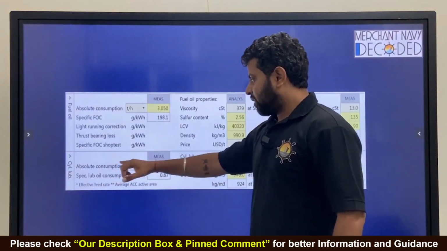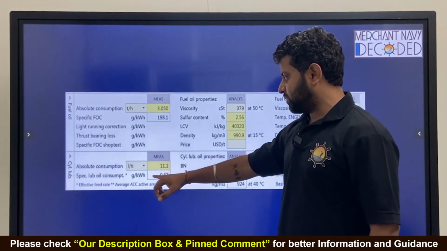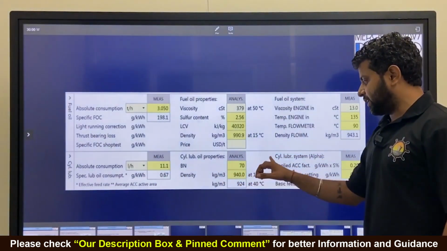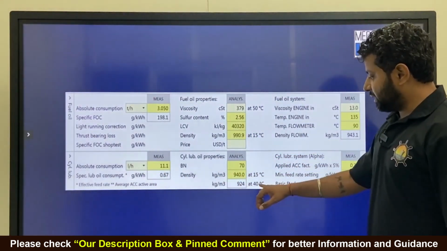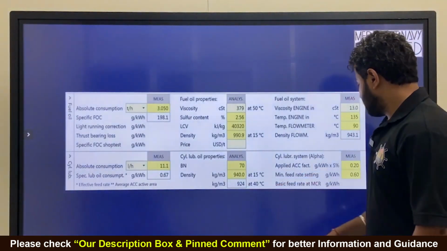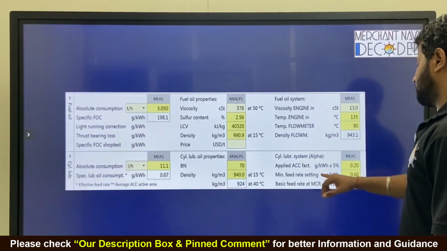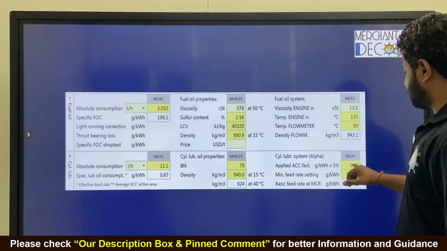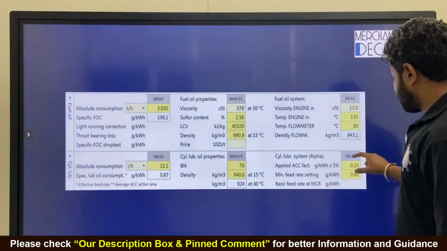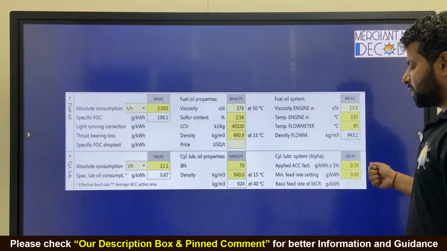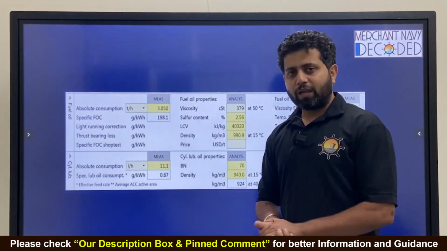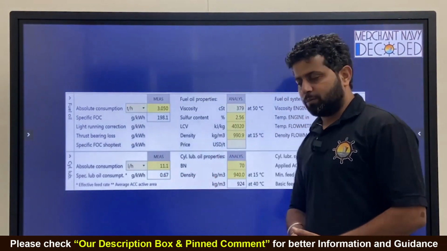Similarly for cylinder oil, I just have to put the absolute consumption. They calculate SCOC, how much is the BN, how much is the density at 50 degree centigrade, then automatically, with engine room temperature 40 degree centigrade, how much will be the density at 40 degree centigrade, alpha lubricator setting, how much is the minimum feed rate setting, everything. So these things are put by us. Copied? So through this reading we know how much should be the specific cylinder oil consumption and how much is it coming to over here. On the alpha lubricator, some other package will come where we'll be discussing in detail.